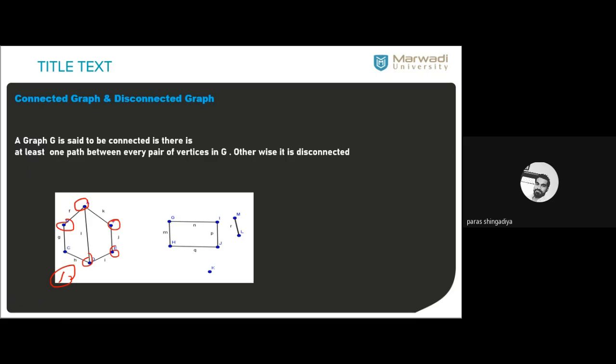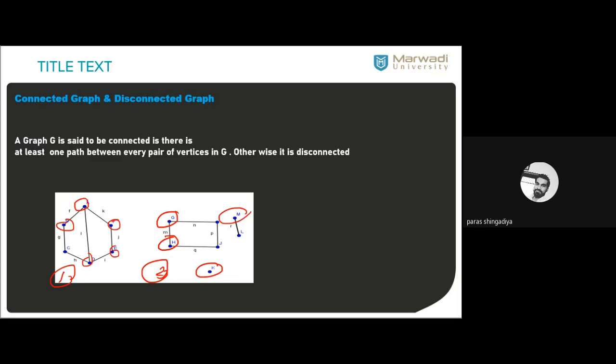Between any two vertices, we can find one of the routes. Clear? But the second graph is a disconnected graph. Why is it disconnected? Because we cannot find a route between this vertex and this vertex. They are not connected to each other. There is no single edge between them, so it is called disconnected.